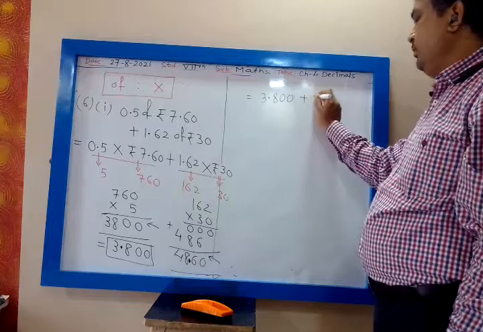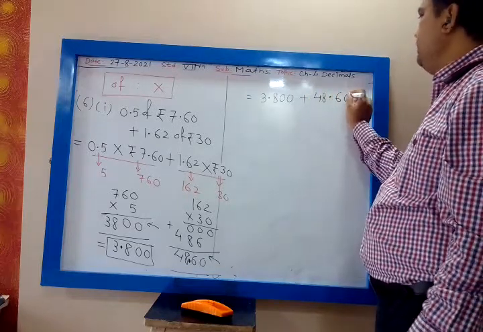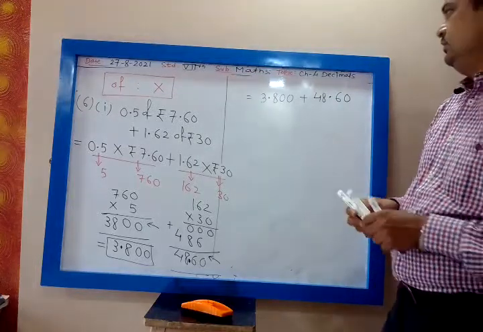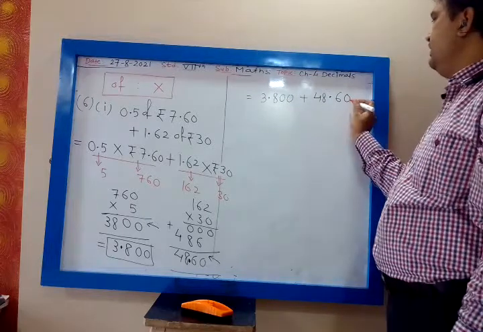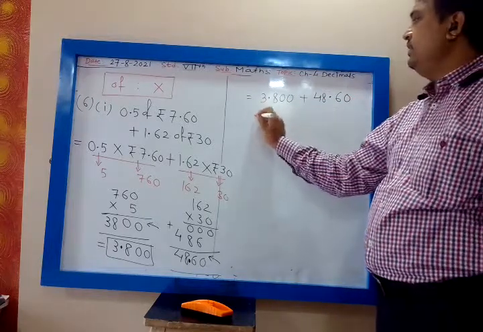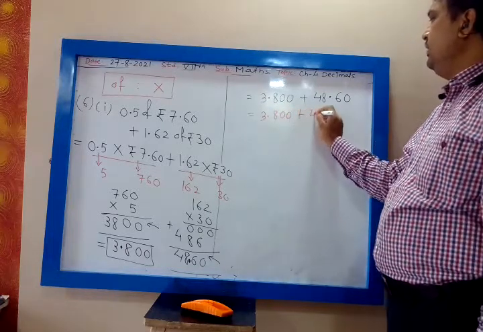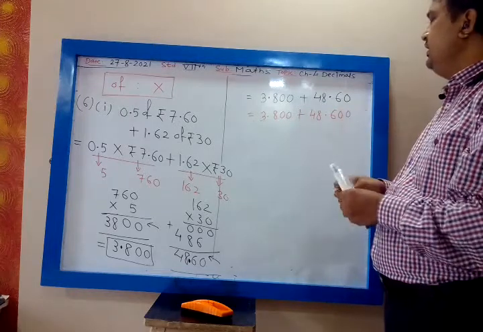plus 48.60. Now you tell me whether they are like decimals? No. So this is 3 digits beyond the decimal. So this way I will write 3.800 plus 48.600. Let us add them.